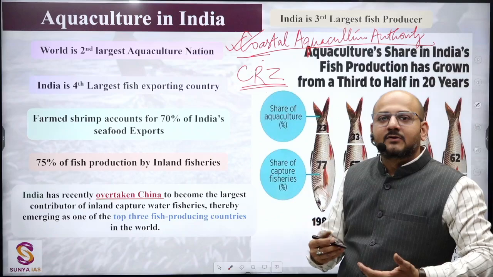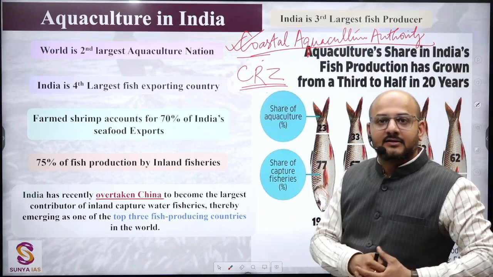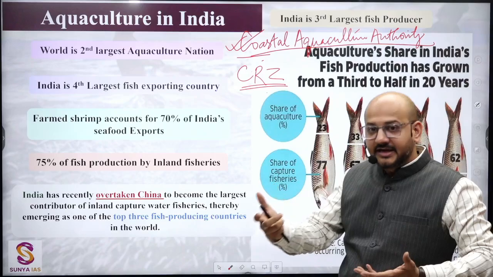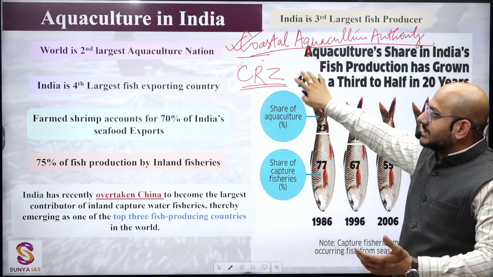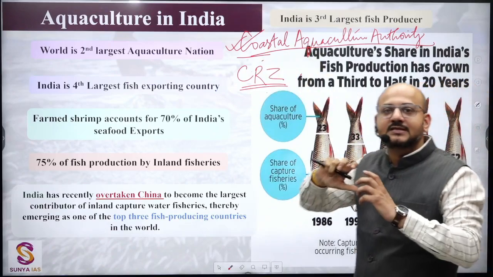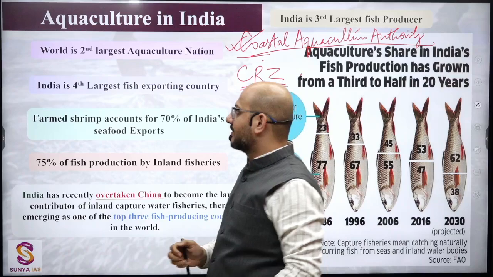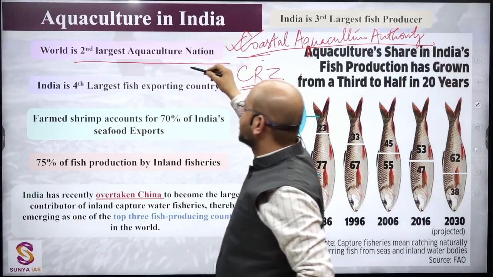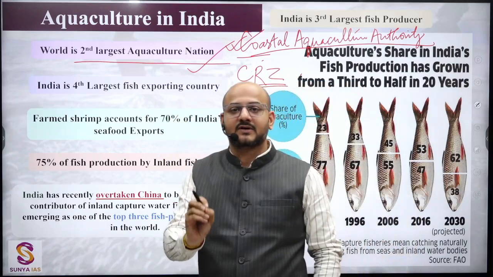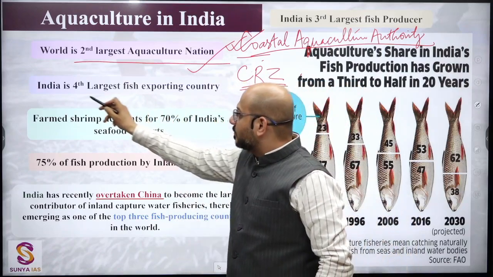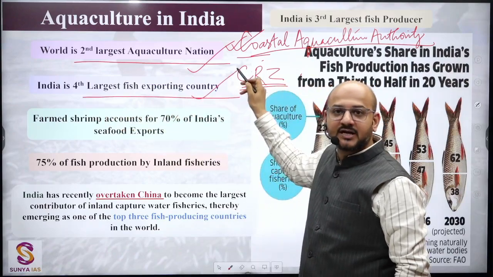Already they are suffering from the changes into the environmental climate change, marine heat waves. So this is one aspect of it into the governance. Here you will find that aquaculture, what is the stats? What does the stats speak about it? World's second largest aquaculture nation, India. We have a huge coastline of more than 7,500 kilometers. India's fourth largest fish exporting country.